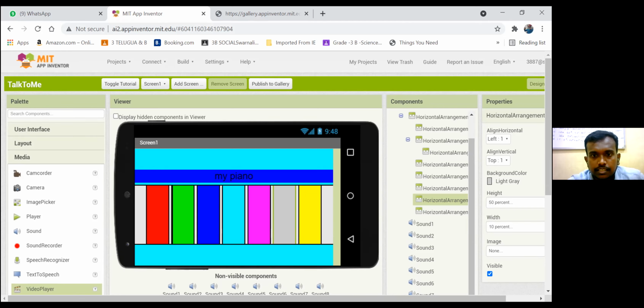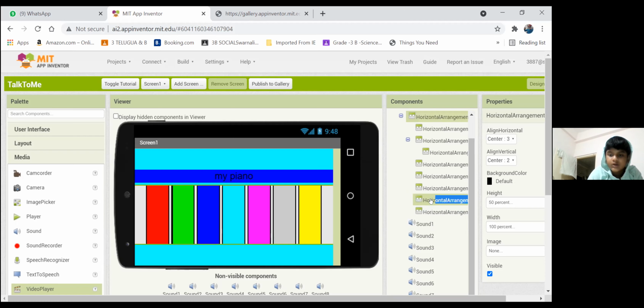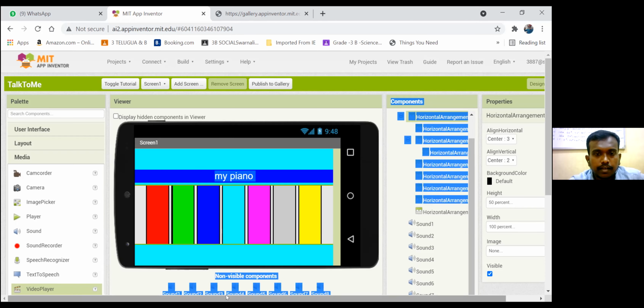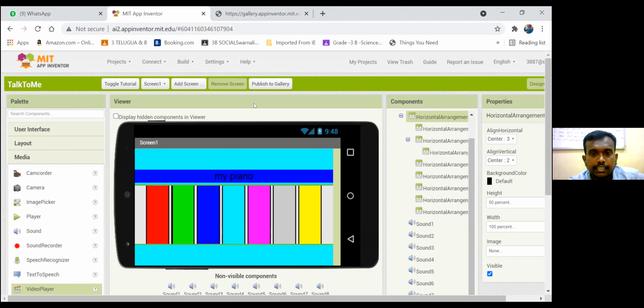First, go to the component section. You have added many horizontal arrangements. Delete all the horizontal arrangements; only one horizontal arrangement is enough.